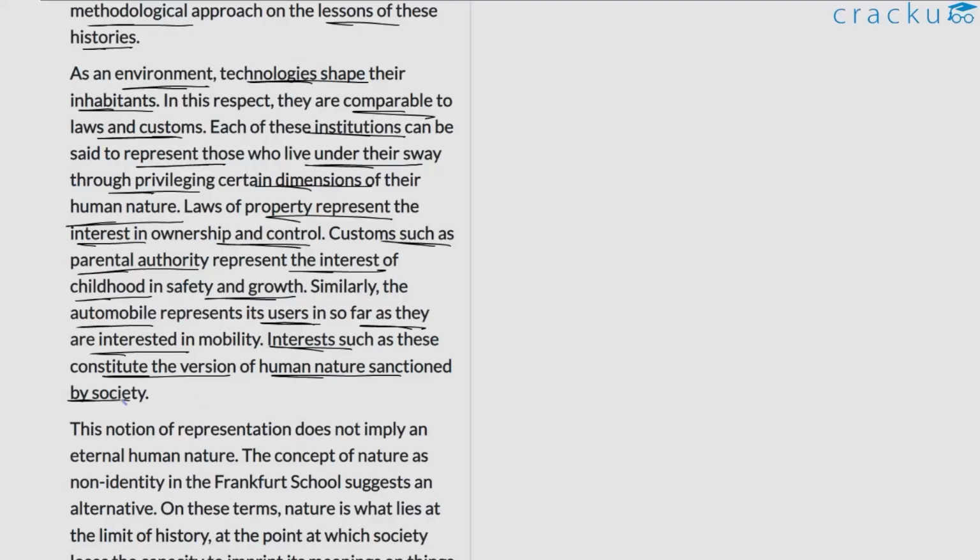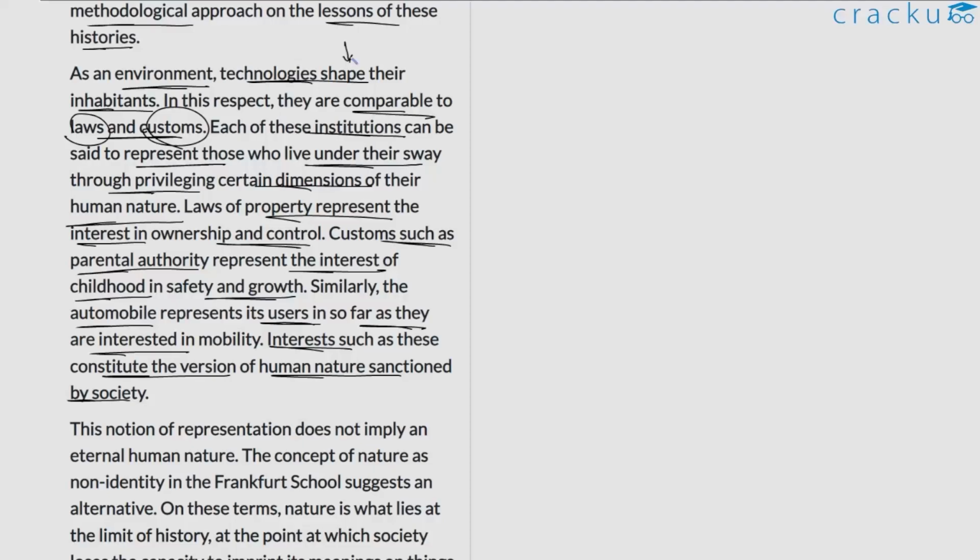So here what the author is trying to say is that technology is pretty similar to other social institutions such as laws and customs. He presents his claim and then he's justifying it in a way. So for one, the author says that technology shapes the way in which the inhabitants behave, or the values of its inhabitants. So that's one point the author wants to emphasize here, and this is pretty similar to what takes place with laws and customs as well.